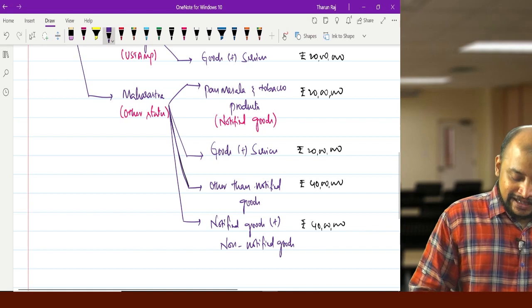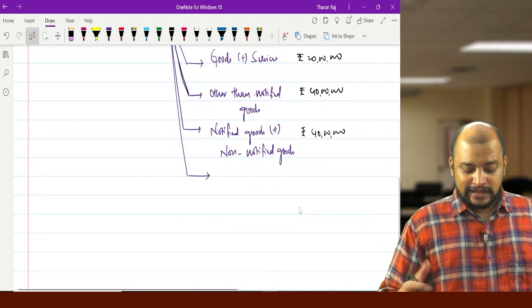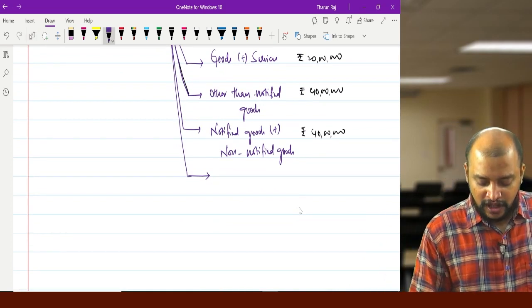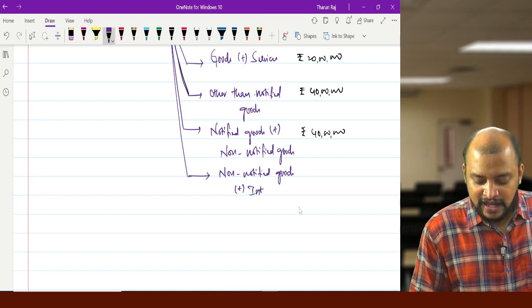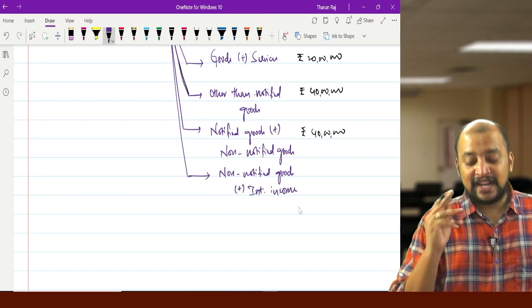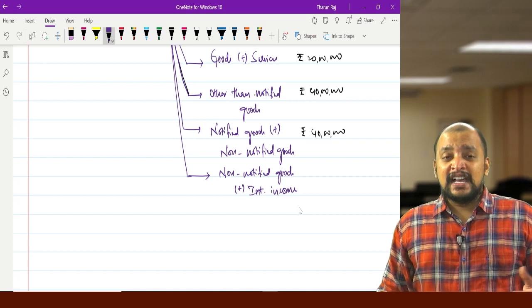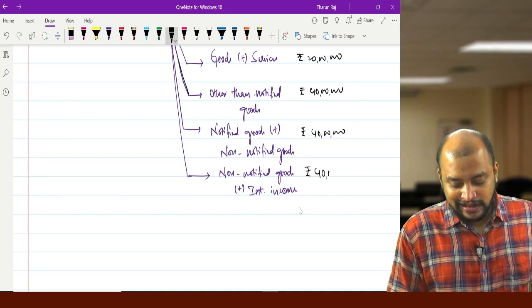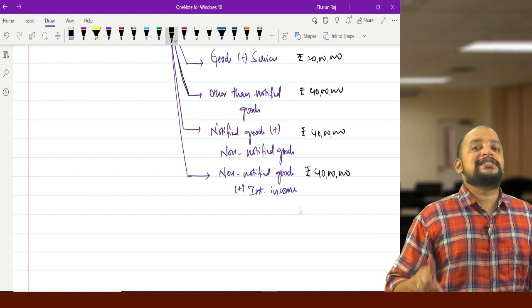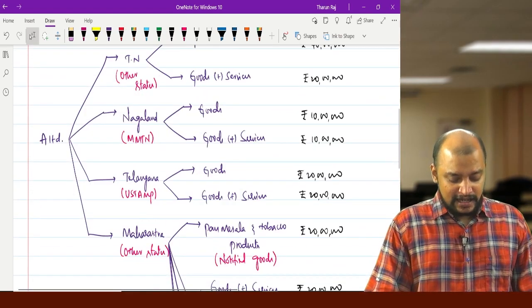And what if they are engaged in supply of goods, that is non-notified goods, plus interest income? See, actually interest income is an exempted service, but there is a relaxation that is given. If they are exclusively engaged in supply of goods and they have only interest income, then also they are eligible for a limit of 40 lakhs. That is the advantage. Okay, but only interest income, they should not have any other services. Then the limit will be 40 lakhs. That is the answer here.